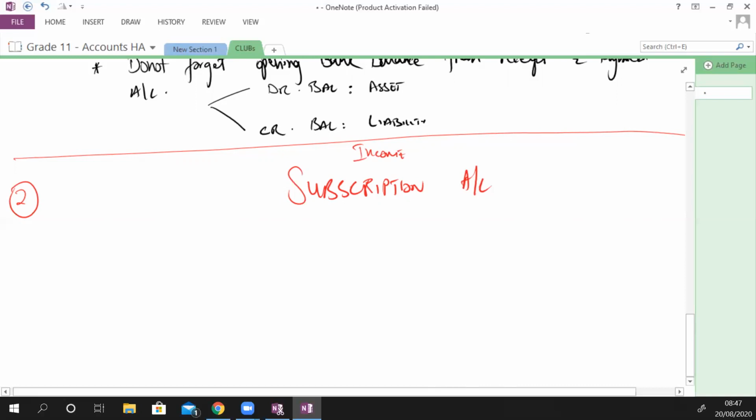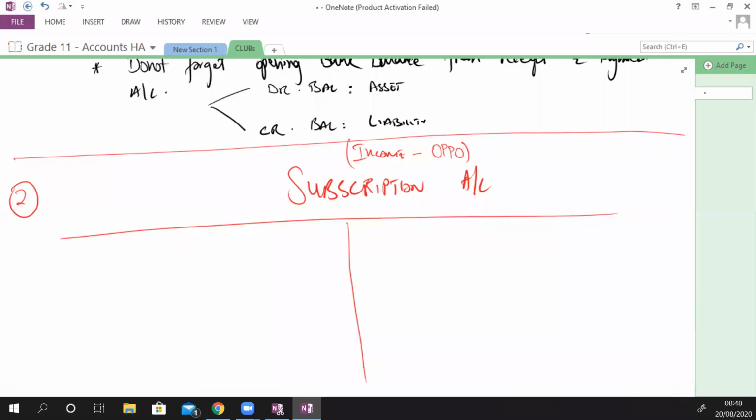ठीक है? An income account is always prepared using OPPO. So what is this OPPO? अभी बताता हूँ. Have you ever done this before? OPPO, owing prepaid owing. ये हमने पहले तो कभी नहीं सुना ना. Is this the first time we are doing this, right? Yes, sir. Okay. Now, OPPO is